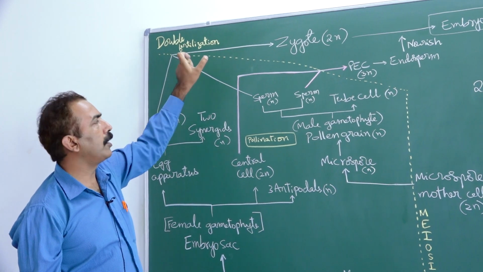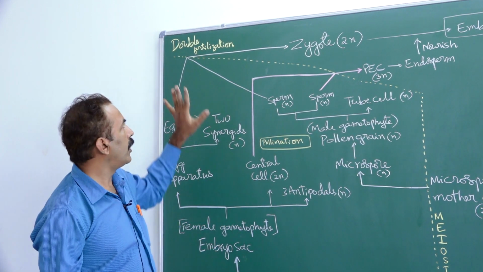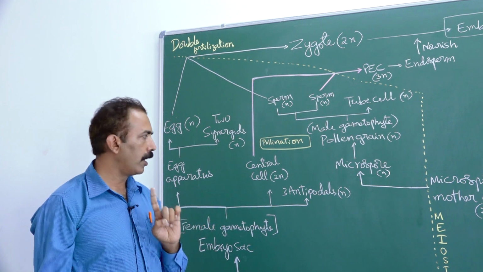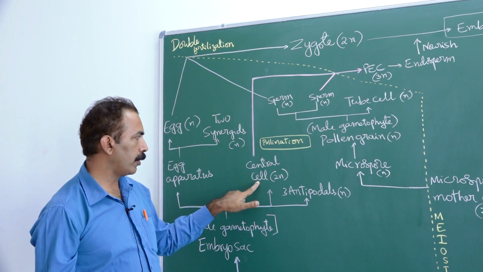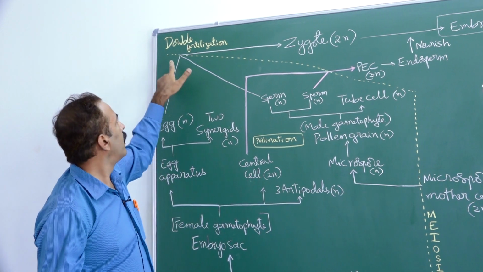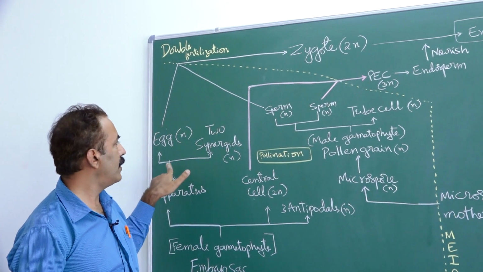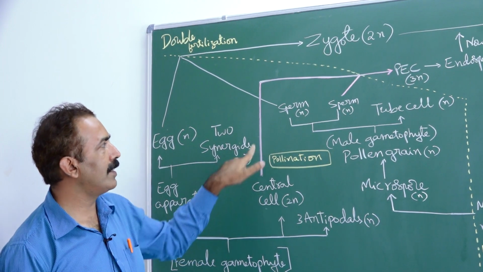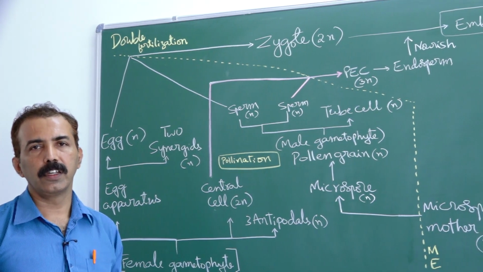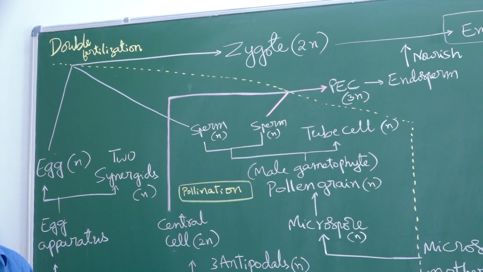This was studied by scientists like Navashin and Guignard. Double fertilization involves triple fusion. Observe, this is a product of fusion of 2 polar nuclei. This is the first fusion. Egg and sperm fuse, that is the second fusion. Another sperm fuses with the central cell and produces primary endosperm cell, that is the third fusion. So, double fertilization also involves triple fusion.